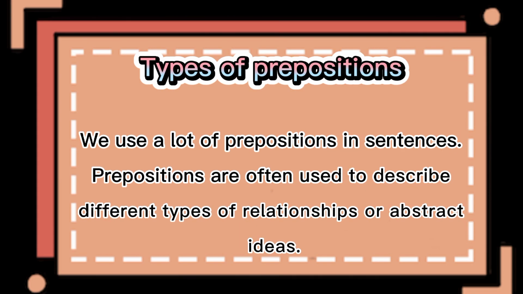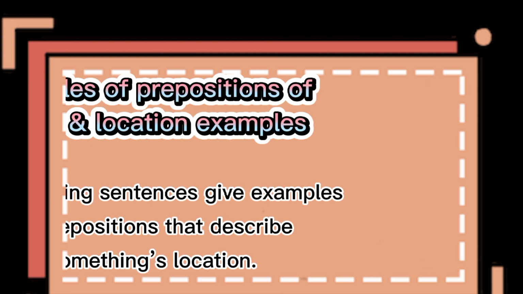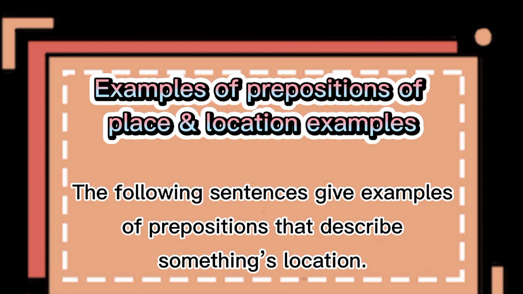Types of prepositions. We use a lot of prepositions in sentences. Prepositions are often used to describe different types of relationships or abstract ideas. Prepositions of place, location. We can use prepositions to explain where something is located. When we do, we can describe the thing alone or by using spatial relationships. The following sentences give examples of prepositions that describe something's location.